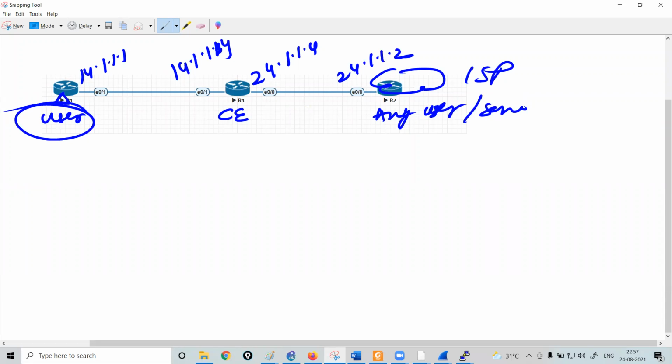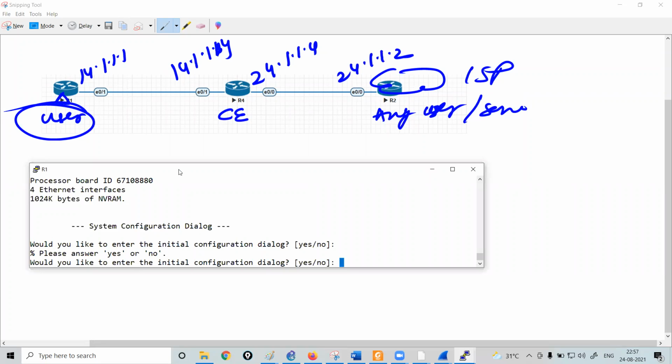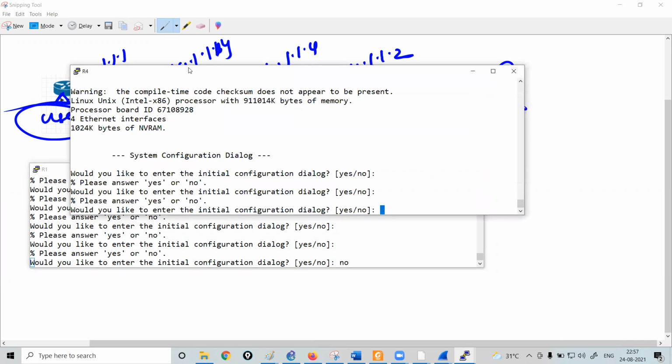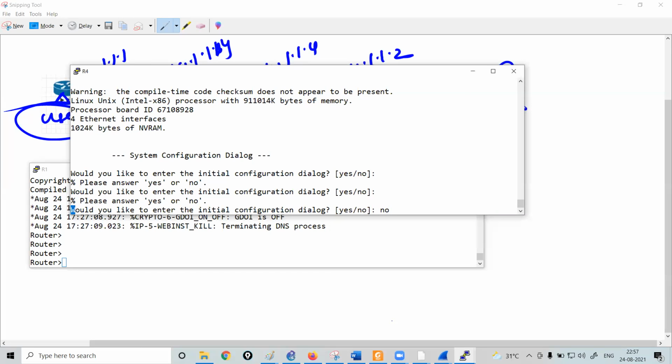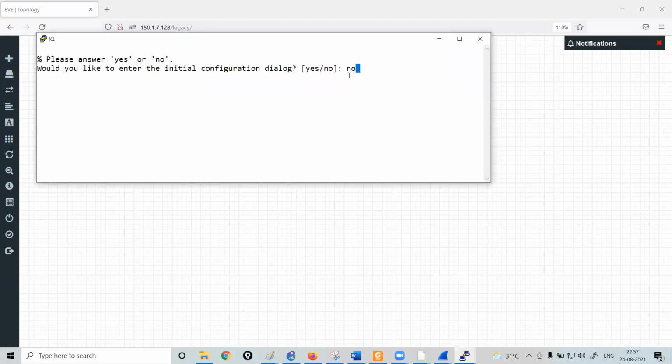Okay, so let's perform the configuration quickly. That's your R1. Then we have R2. And let me open the GUI of R2.